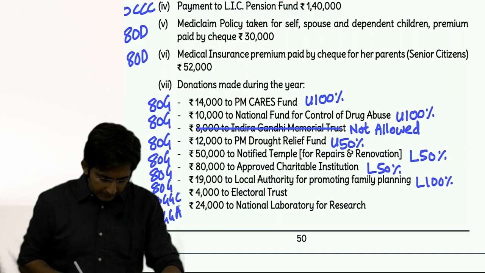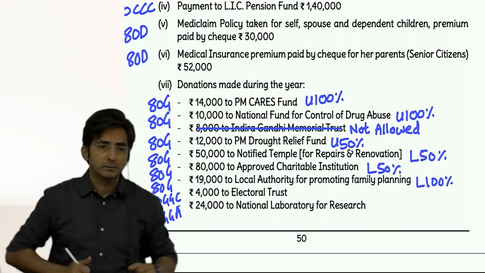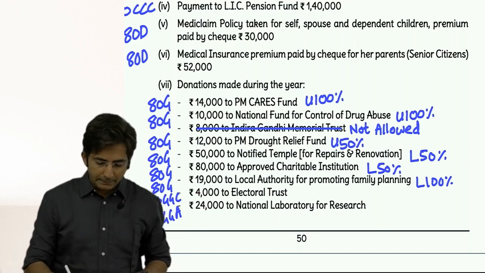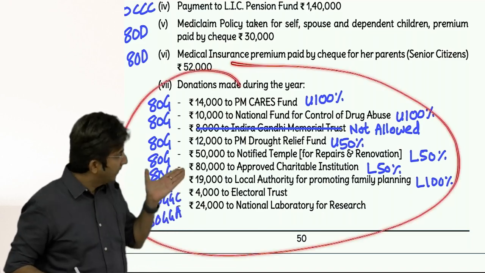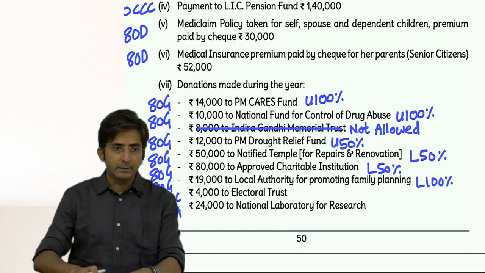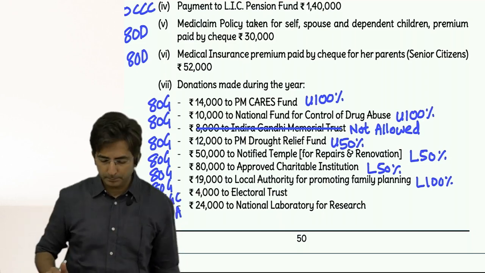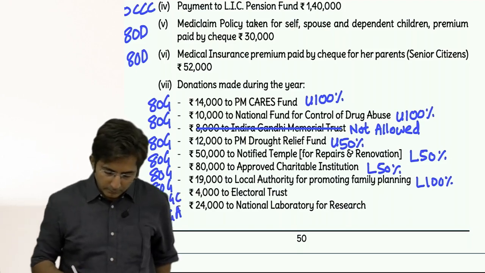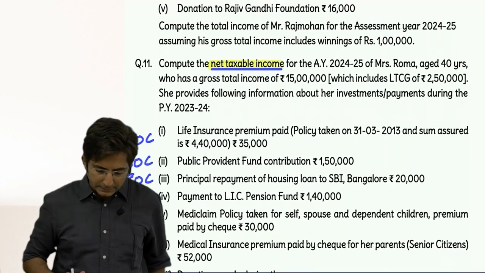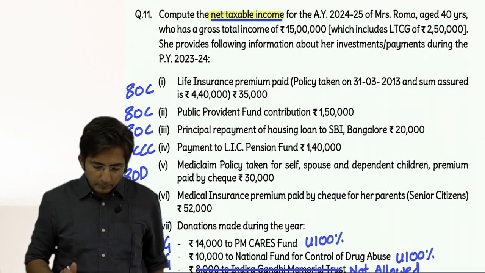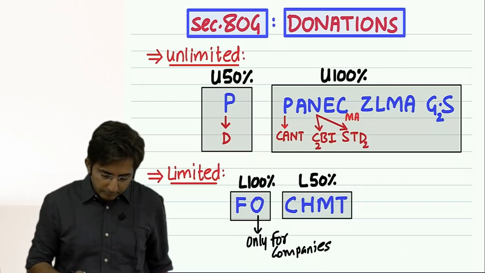See, this is basically a donation special question. In exam, they will not give so many donations. But I have purposely given so that we can have a good practice with donation deductions. Start. What is our answer called? Statement of total income.